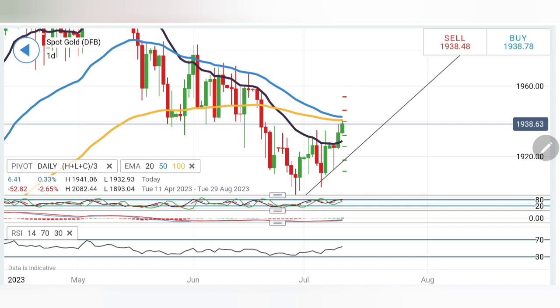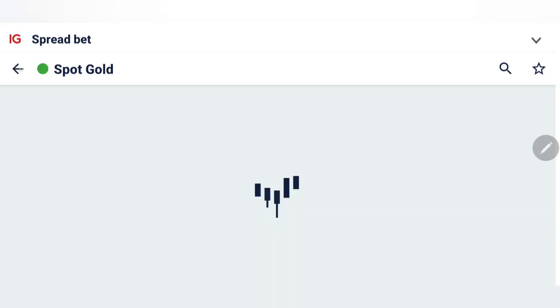1920, 1918 and 1910 levels are the greater support here. Be careful. If it breaks below 1924, more bears will prevail. On the upside, beyond 1942-45, it is bound to give a greater rise. 1954-55 first target, and in fact, it can break past 60 levels also. Now let's have a look at silver.